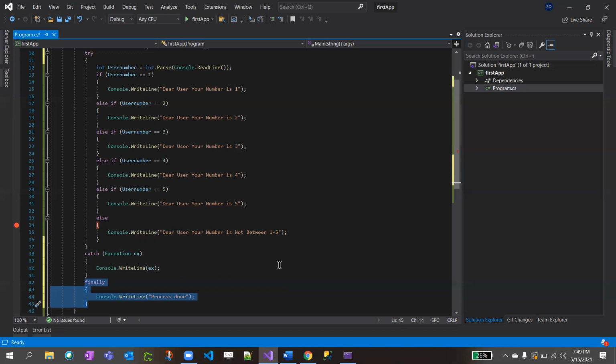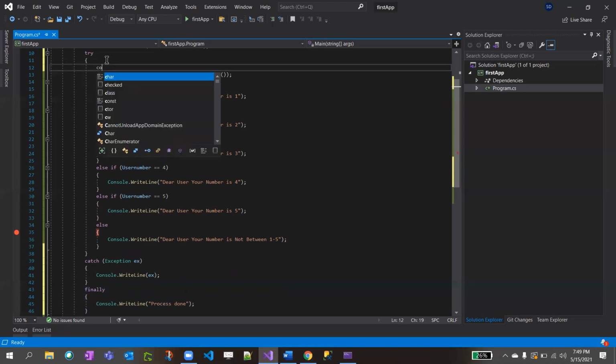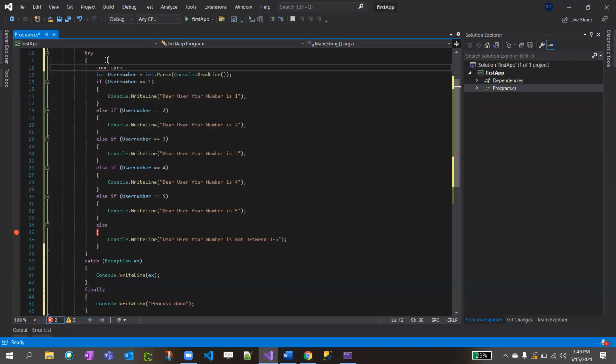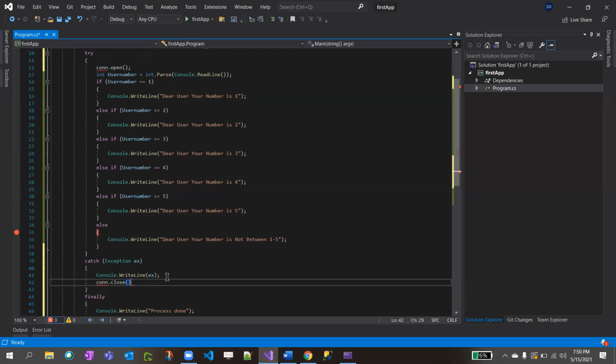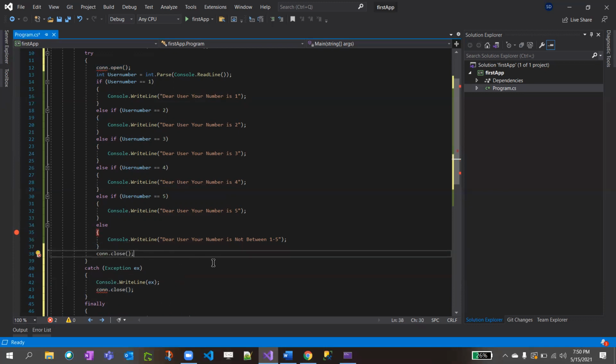What if the try block fails and goes to the catch block? Here, as an example, connection.open. This example will not actually work when you put this code, but I'm just giving an example. So connection.open. We know this line will get executed, right? You're saying we can put the close in the catch block, and instead of using finally after the successful execution, we can do it here, right?